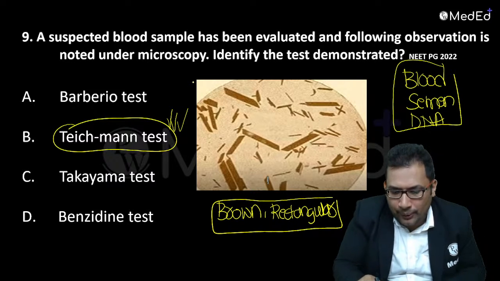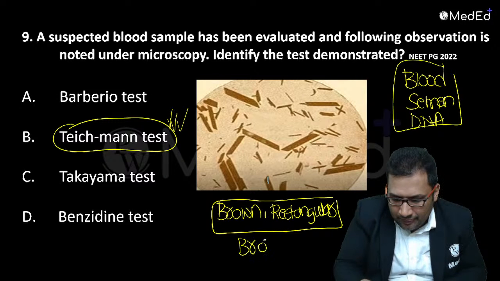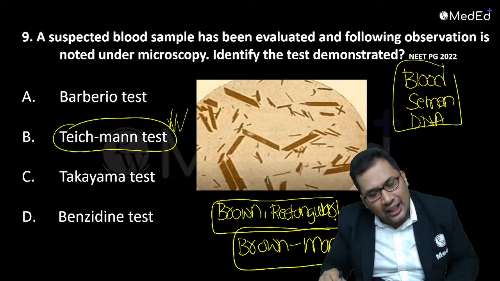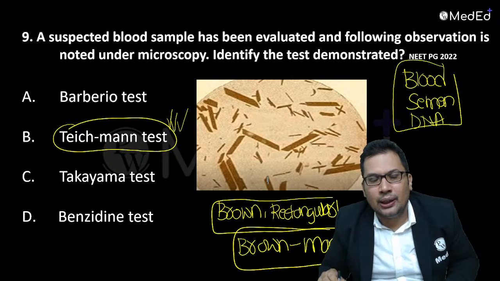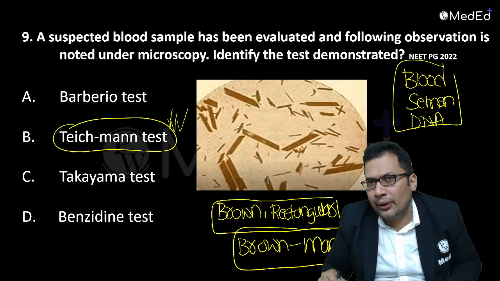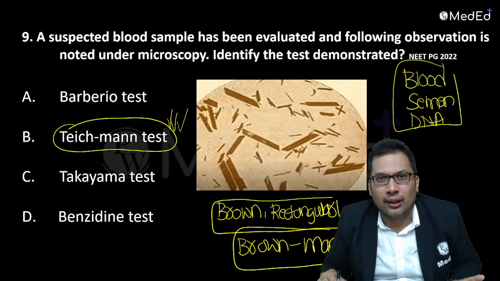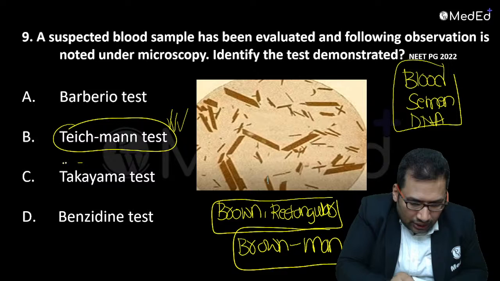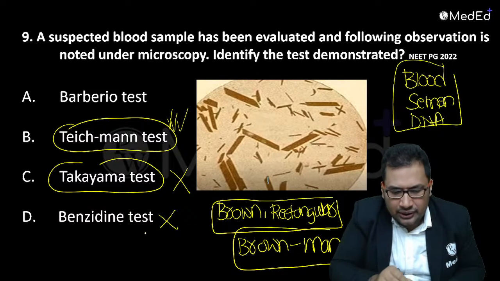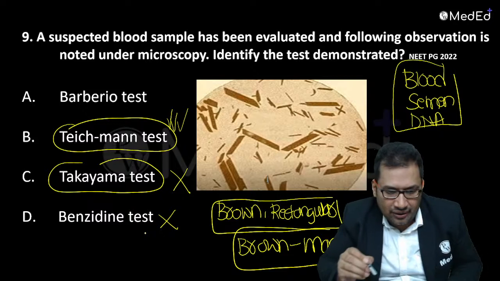How to remember? Brown man. And in the Takayama test, you will see pink feathery crystals. I remember Takayama, pink color. Benzidine, blue color. Benzidine is a screening test.